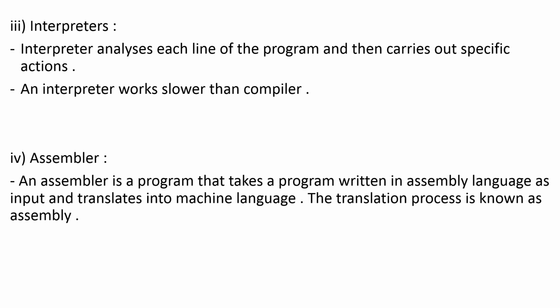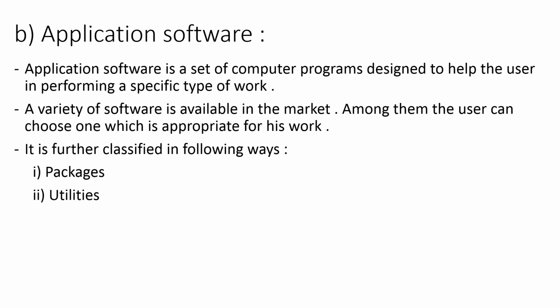Now, next part is application software. Till now, we have seen system software. Application software is dependent on system software. If system software is not there, then application software on your computer is of no use. You cannot use application software. Application software is a set of computer programs designed to help the user in performing a specific type of work. Means the user installs that particular application on the computer to make the user's task easy.